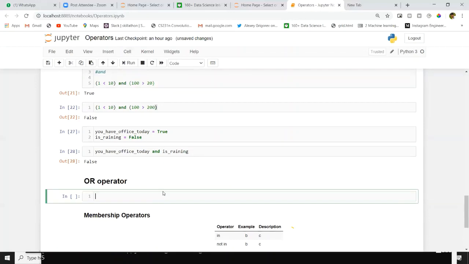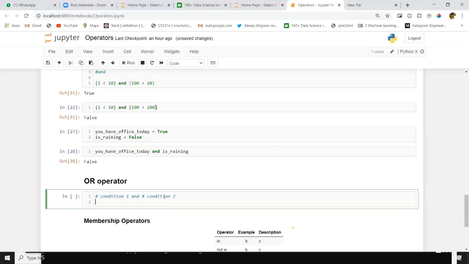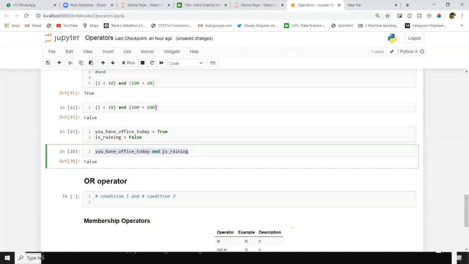In two conditions, we have two conditions, like condition 1 and condition 2. If one condition is satisfied, like if one condition is true, then OR value will be true. For suppose we will take same example here. You have office and is raining.